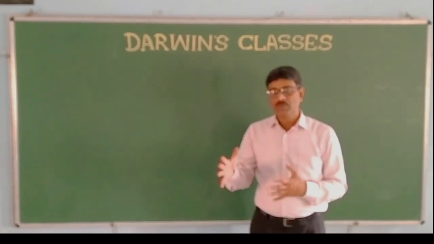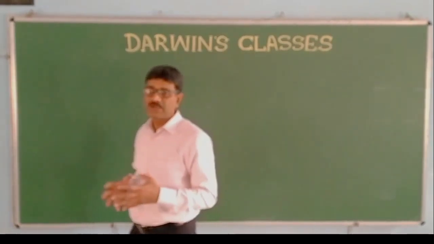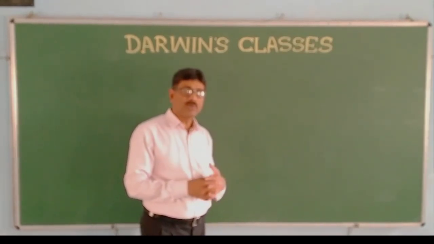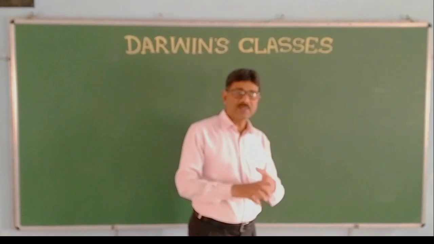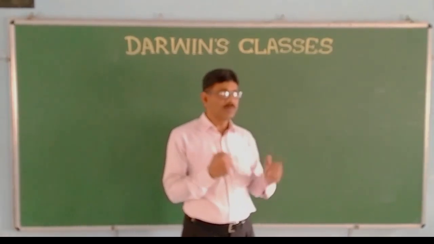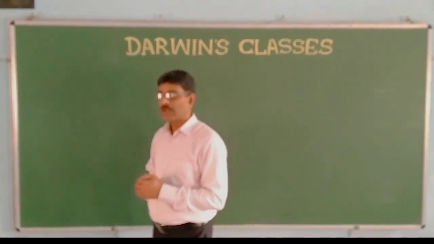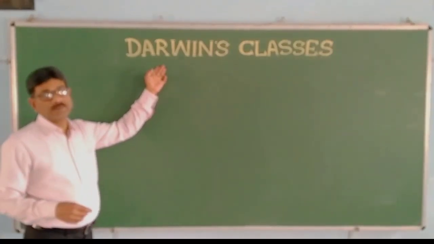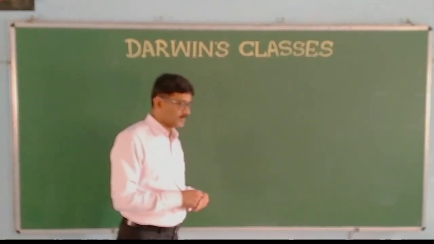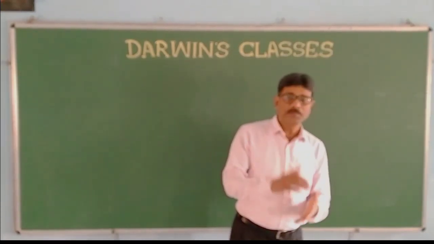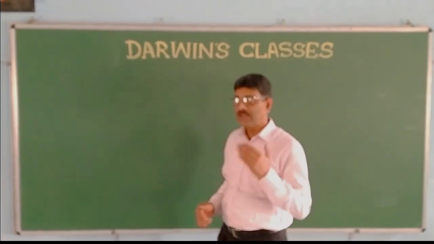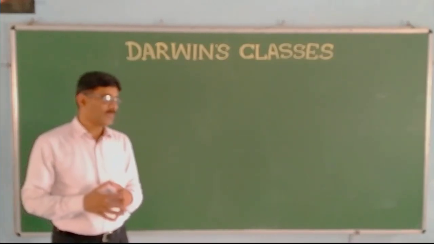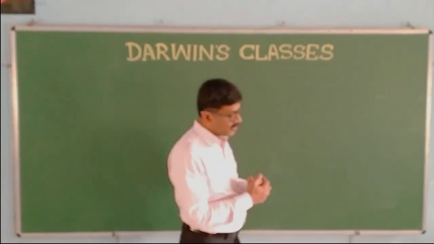That means how the organism changes right from its initial structure, right from prokaryote to eukaryote. And the variety of organisms is the result of organic evolution. Therefore, I have selected the name in honor of Charles Darwin as Darwin's Classes. So, today let us start the 8th chapter for class 10 science NCERT, that is how do organisms reproduce.